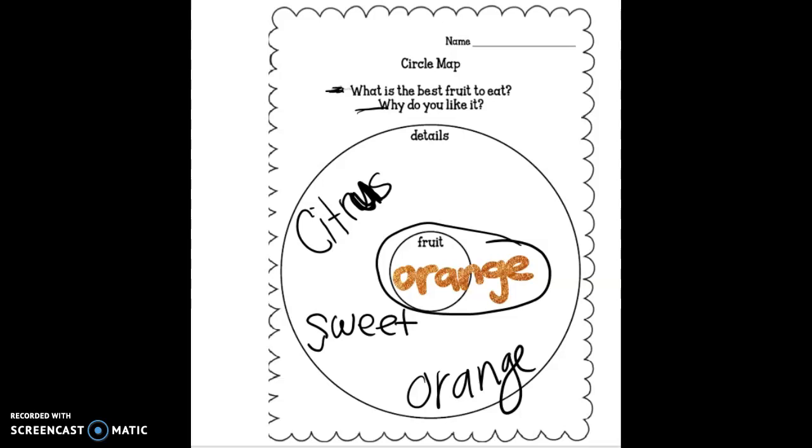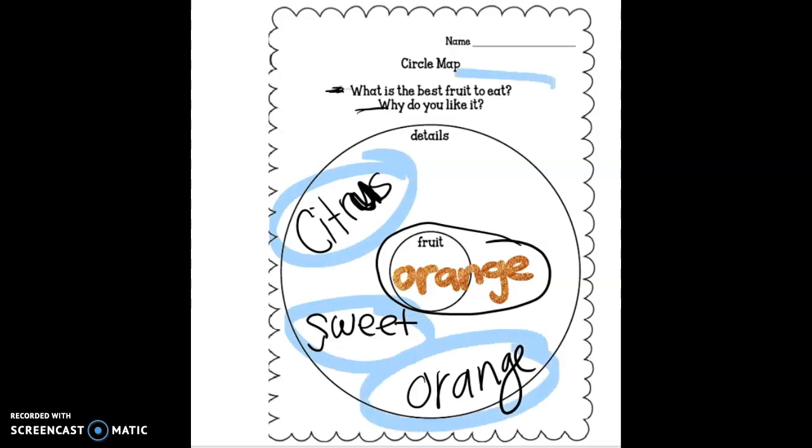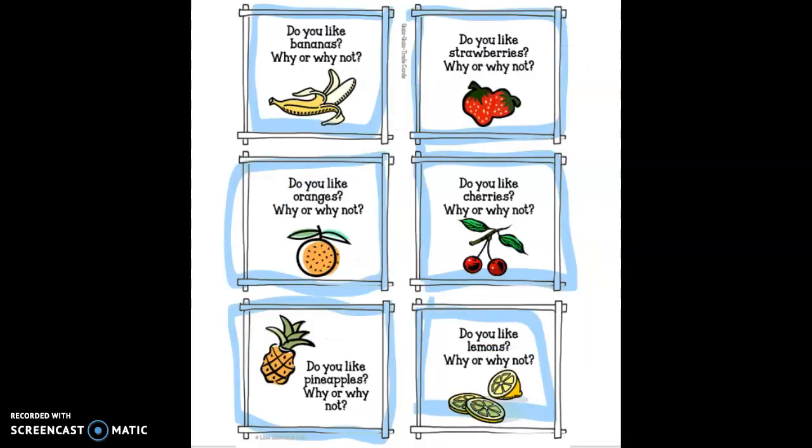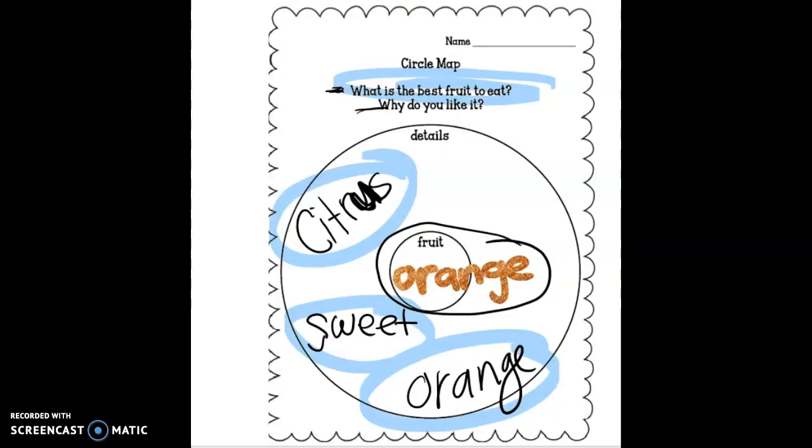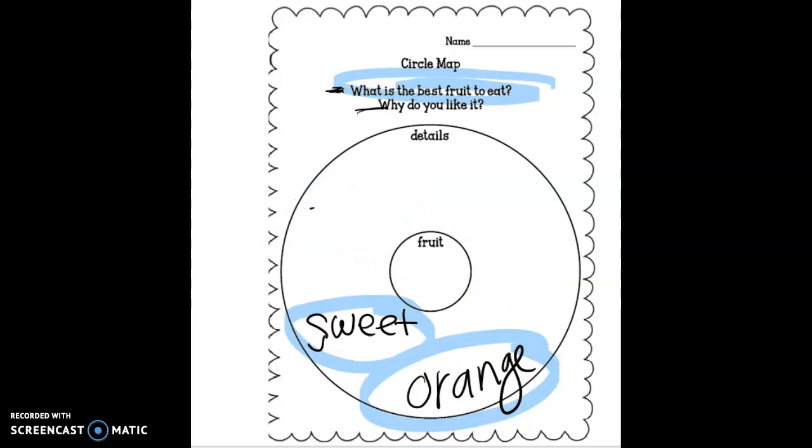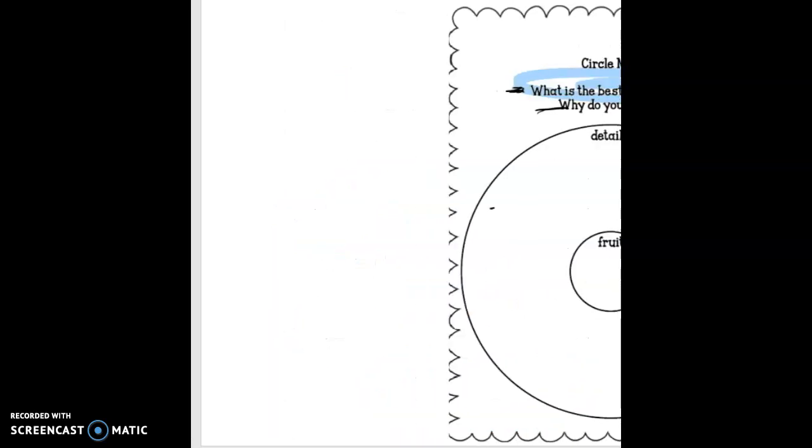Now, I want you to come up with at least 3 reasons why you like the fruit that you chose. Okay? So if you chose, for example, strawberries, then in here you would want to write strawberries. And remember that it's okay if it doesn't fit because it's a very small circle.